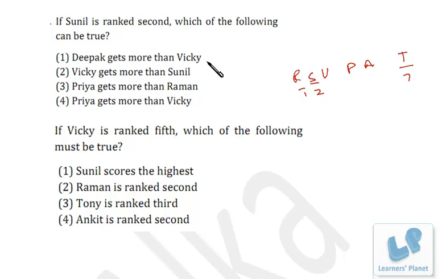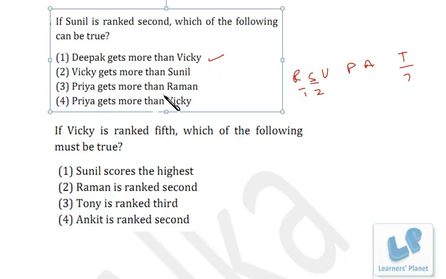Now if one statement is true, we don't have to check the other statements because only one of them will be true, and we don't have none of these, or not more than one options are correct. So that's pretty true. Other statements, though you don't have to check, for your clarity I'm just doing it.